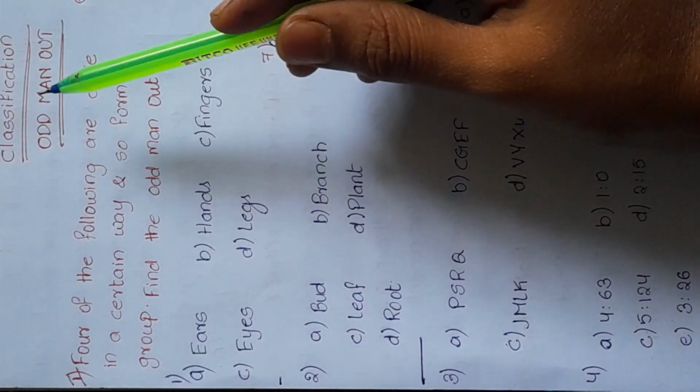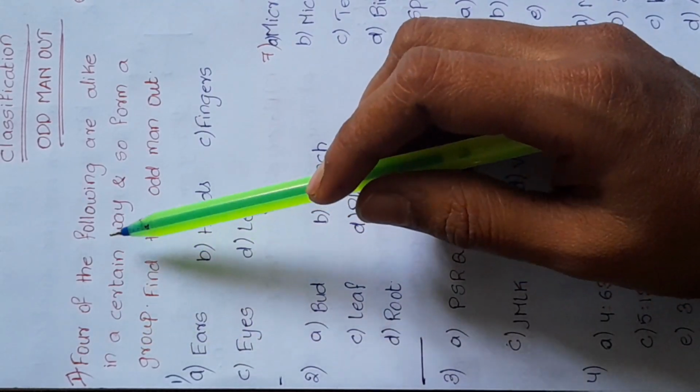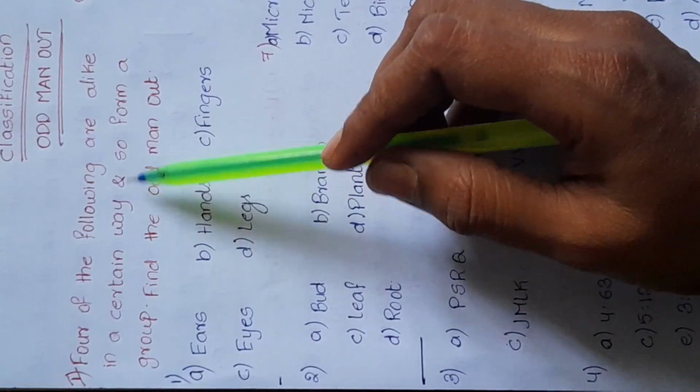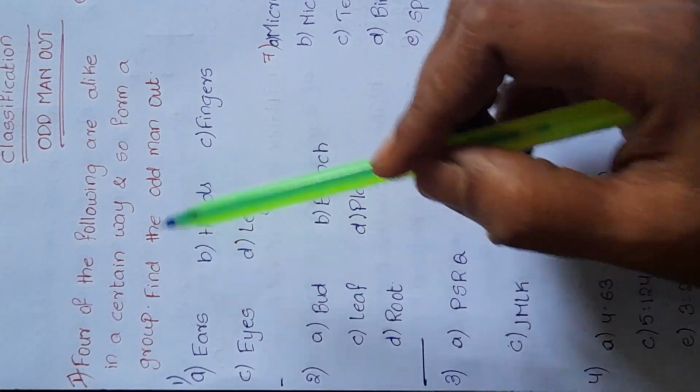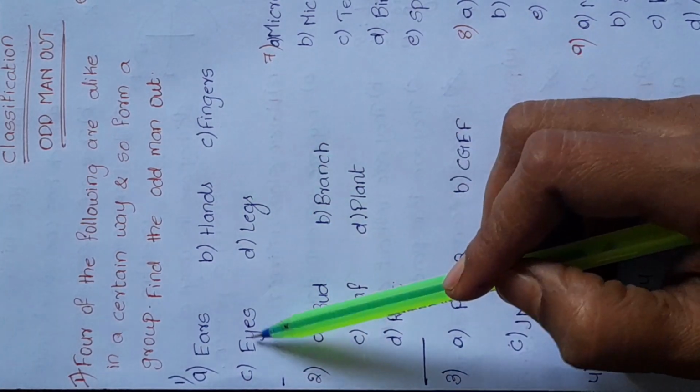Today let us discuss the topic classification, or odd man out. Here, four of the following are alike in a certain way and so form a group. Find the odd man out. Here the options given are ears, hands, fingers, eyes and legs.